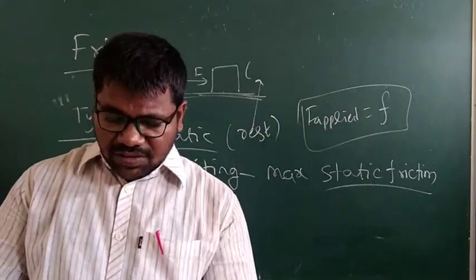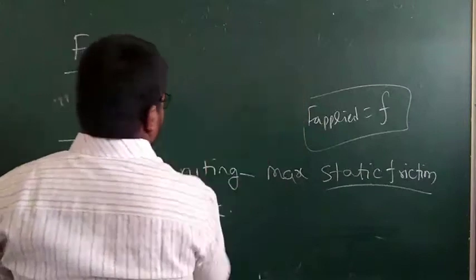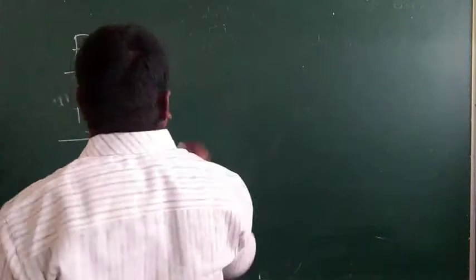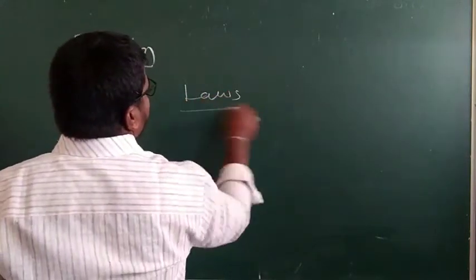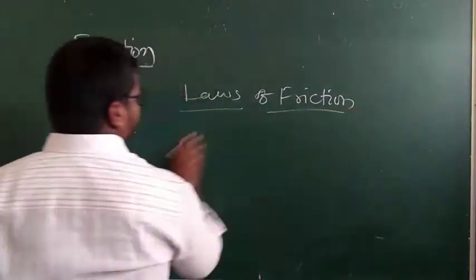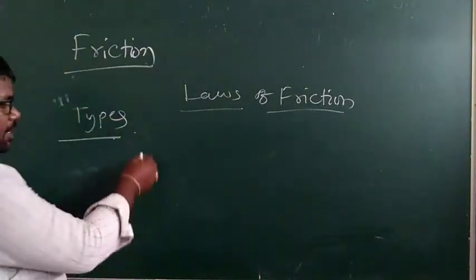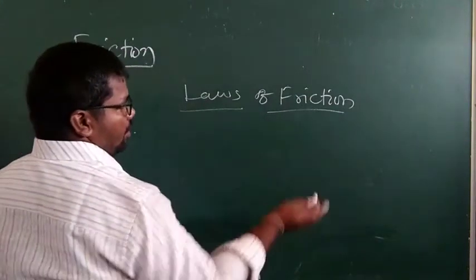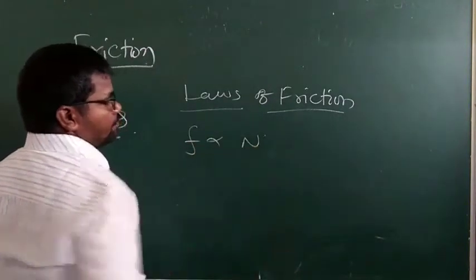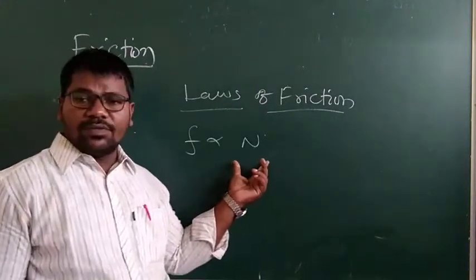Then coming to the laws of friction. Among the three frictions, for every friction, force F is directly proportional to the normal force.